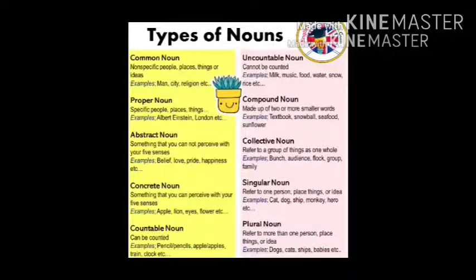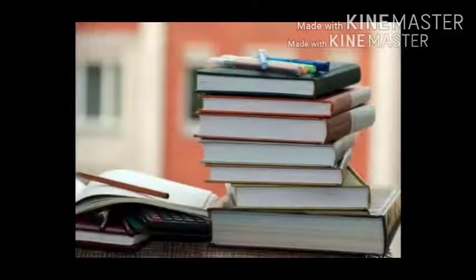Compound noun. Compound noun is made up of 2 or more smaller words. For example, textbook. This word is made up of 2 smaller words, that means text and book.